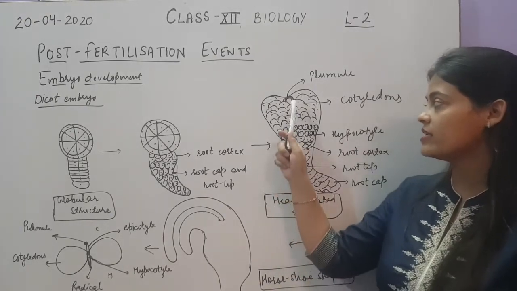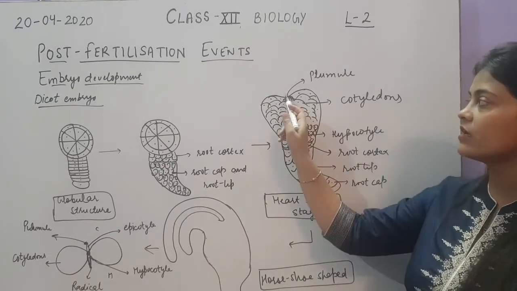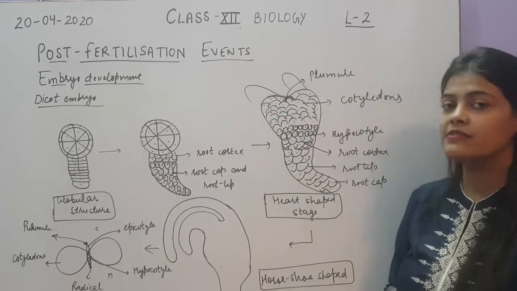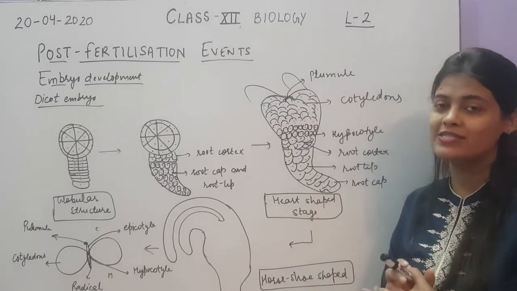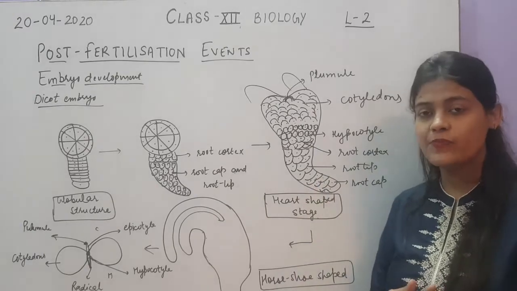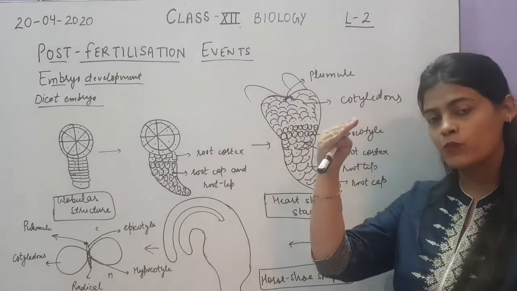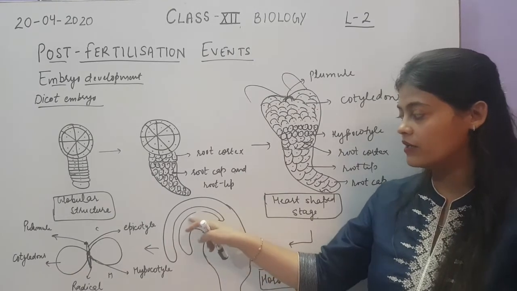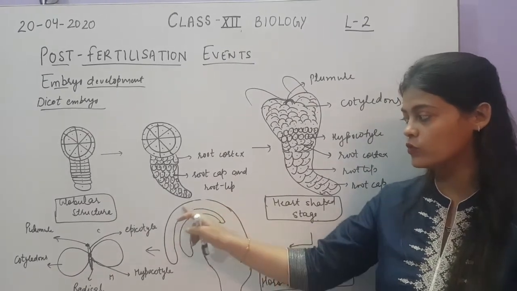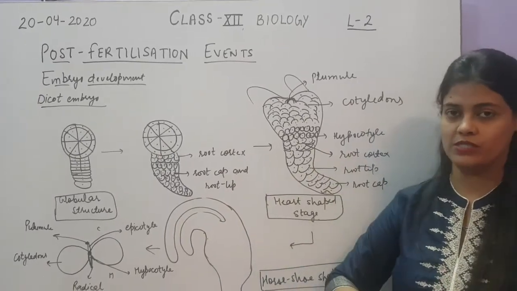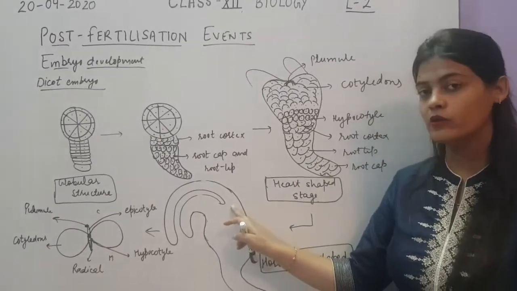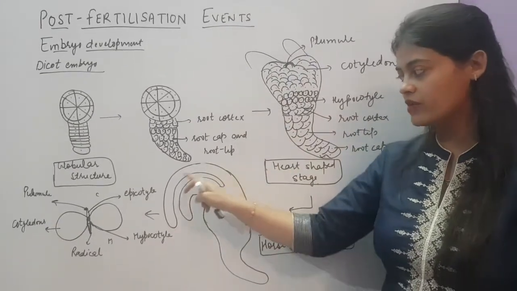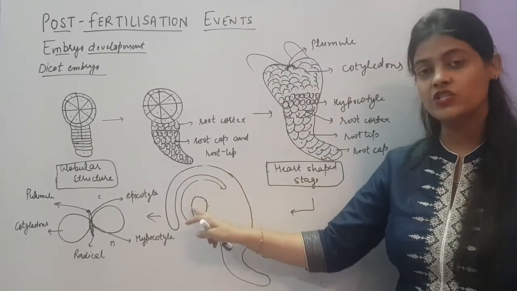Next, these cotyledons will undergo more and more division, and their size will increase. But as they have to reside inside a very small seed, there is very little space, so they cannot grow in the upward direction. So both cotyledons will undergo division and growth and will bend downwards. These two cotyledons which were growing from the heart-shaped stage will bend downwards, and they will take up the shape like this.